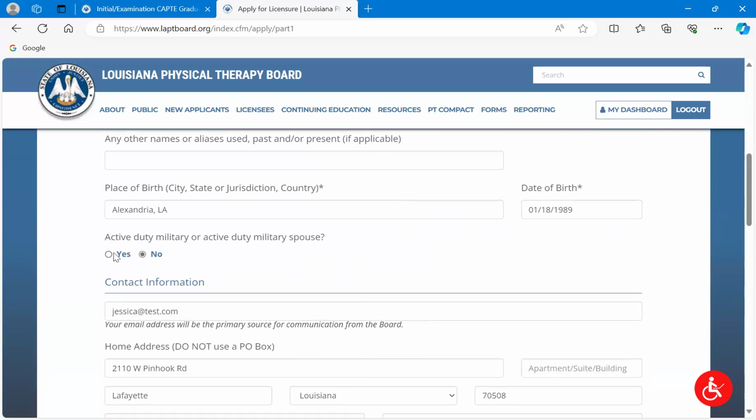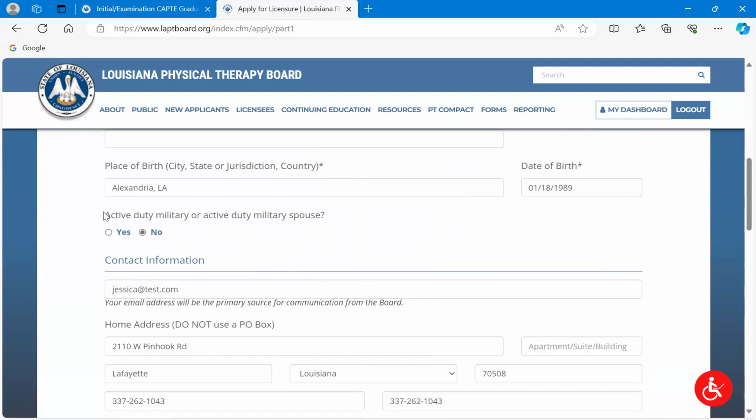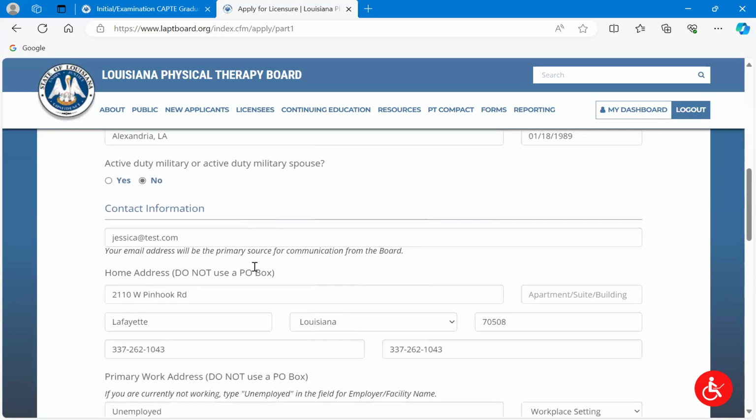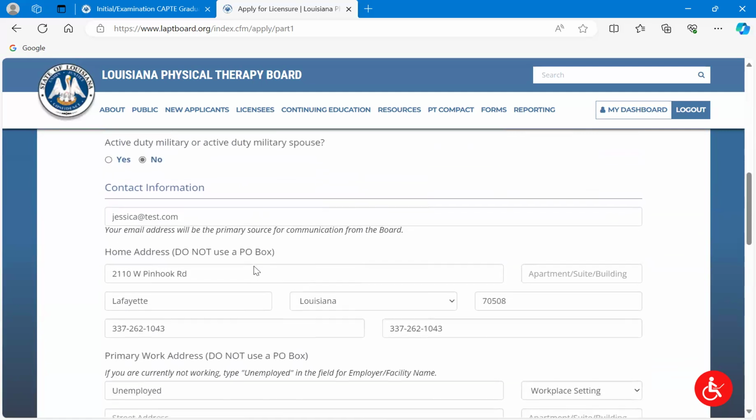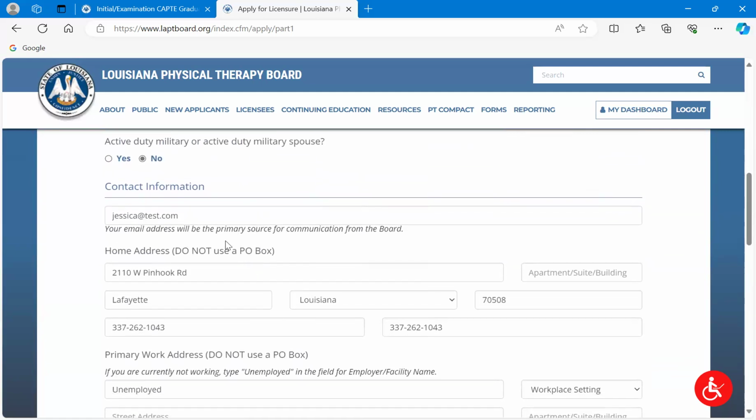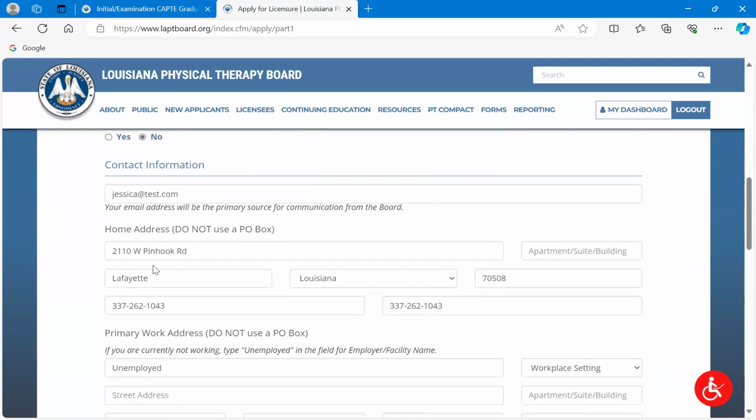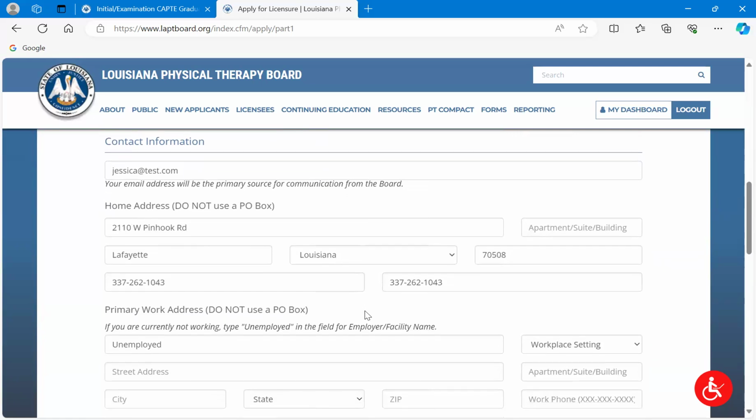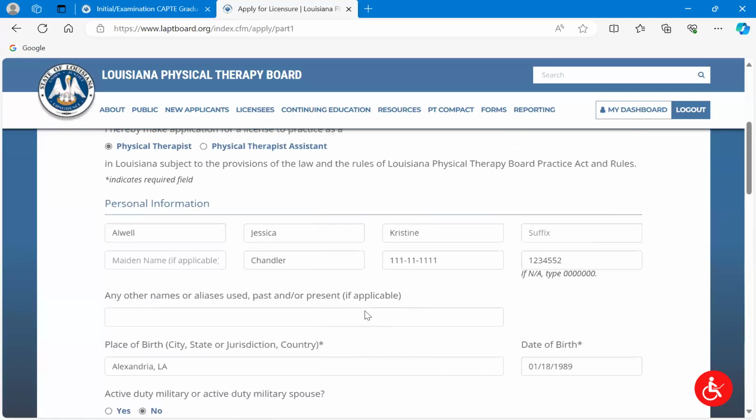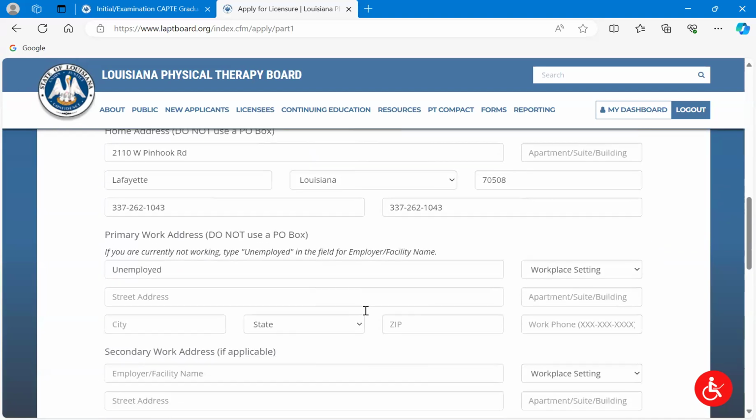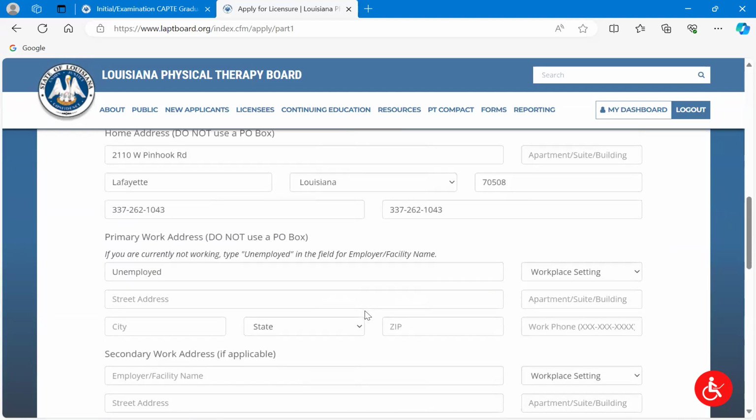You have the ability to tell us if you're active duty military or an active duty military spouse. This really doesn't affect new grads as much as it affects our reciprocity applicants. But that is there for you, and you can give us that information. From here, your email address. Again, we talked about using a personal email, so make sure you do that. Home address. This is actually our office address. Keep in mind, this information that's entered in here previously, not all of this is real. This is just placeholder.